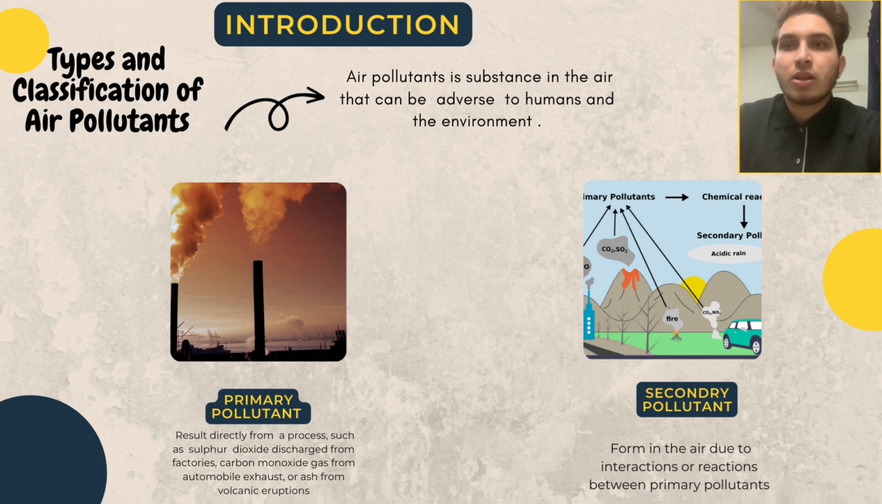Type and classification of air pollutants. An air pollutant is a substance in the air that can be adverse to humans and the environment. Basically, there are two types of air pollutants, which are primary pollutants and secondary pollutants. Primary pollutants result directly from a process, such as sulfur dioxide discharge from factories, carbon monoxide gas from automobile exhaust, and ash from volcanic eruptions, while secondary pollutants form in the air due to interaction or reaction between primary pollutants.